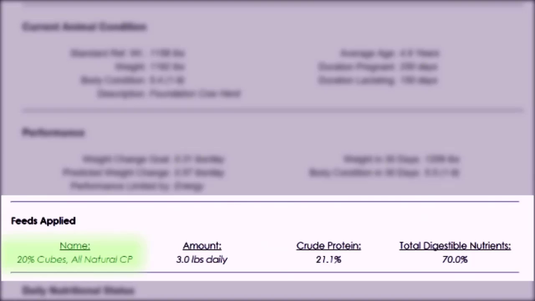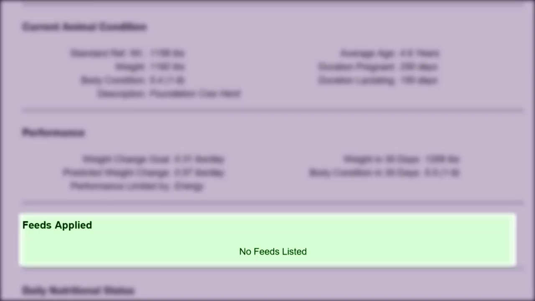This section shows the name, amount fed, crude protein, and total digestible nutrients of any feeds that were fed to your herd that were described in the sample description sent with your sample or entered online. If the amounts of feeds listed are not adequate for meeting performance goals or maintaining body condition, NutBal will suggest a better feeding regimen for weight gain or maintaining body condition in the mediation report. If no feeds were listed, the report will show that no feeds were applied.